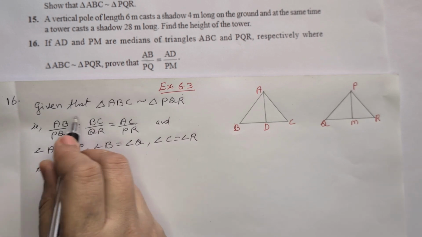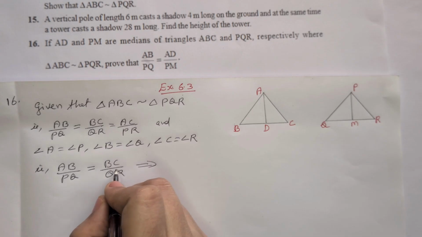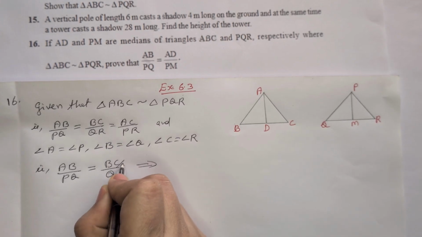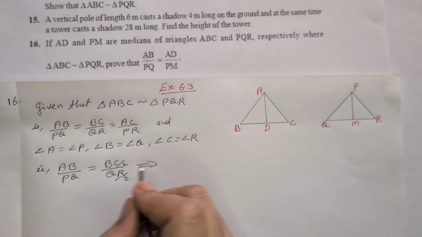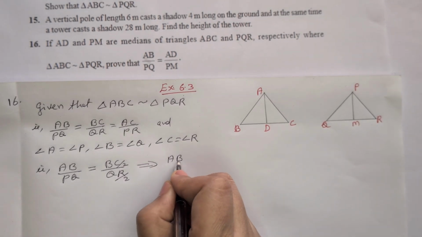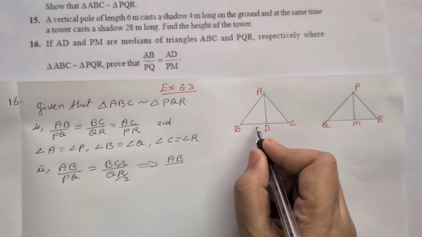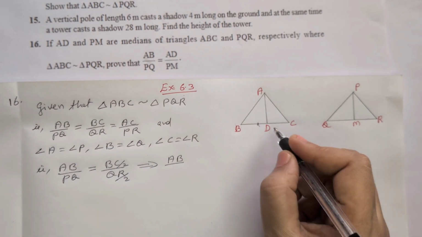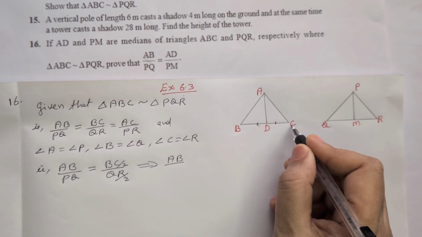We are taking these two ratios, which implies, take half of BC. If we divide BC by 2 and QR by 2, we will get the same ratio. So we can write AB by BC by 2, and BC by 2 means BD. D is the midpoint, AD is the median, so D is the midpoint of BC and BD is equal to DC.